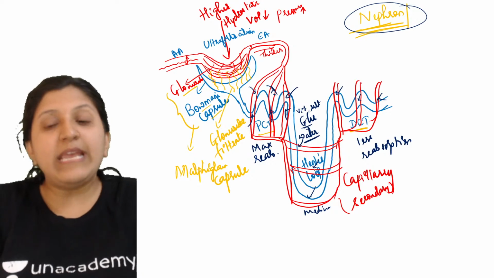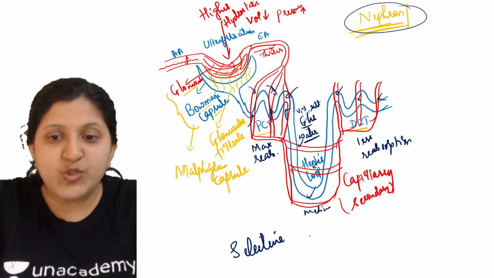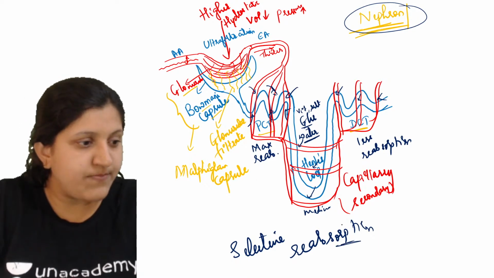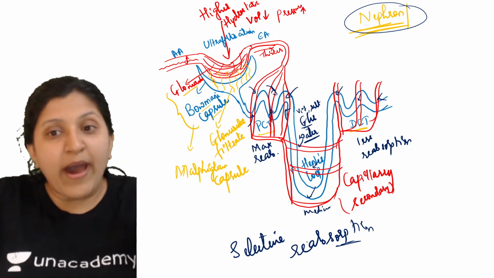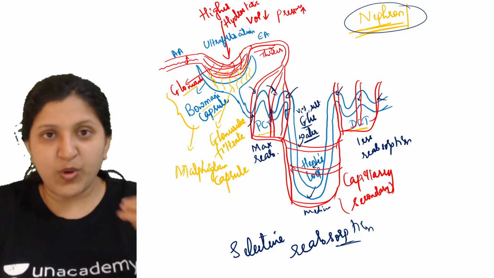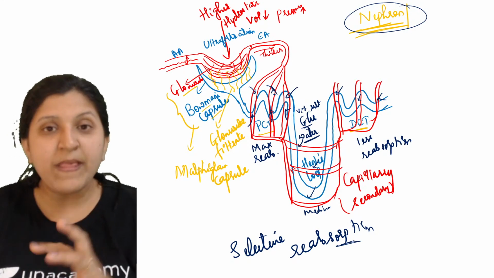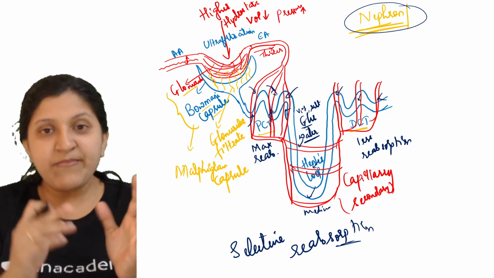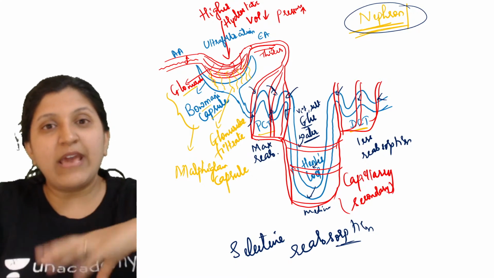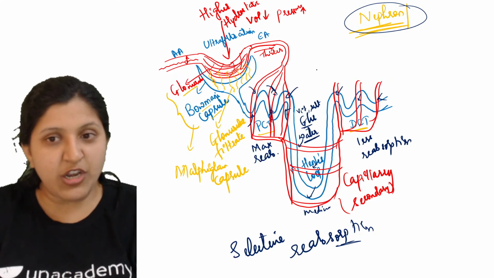Now the reabsorption process, when we mention it, we call that selective reabsorption also. Why do we call it selective reabsorption? That is because only the required amount of water and glucose will get reabsorbed, not all the water. If all the water is getting reabsorbed, there is no urine formation. Urine also has to be formed. So the excess amount of water will go out of the body as urine, and the required amount of water is retained in order to maintain the same concentration of blood.